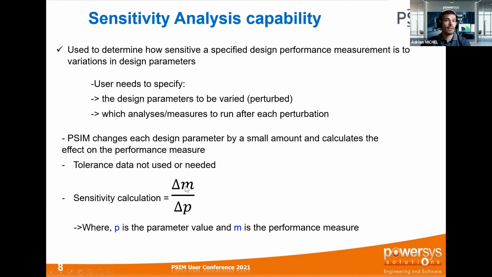By doing this calculation, you will know if your parameter is sensitive or not. The delta M is in fact the performance measure. It could be the measurement of the steady state value of your output voltage, and the delta P could be the resistance value. We are going to apply, for example, 5% of variation to your resistance, measure the output voltage again, and make this delta calculation. At the end, you will get a result, and it will tell you directly if your component is really sensitive and if it has a real impact on your measurement. This is the goal of this sensitivity